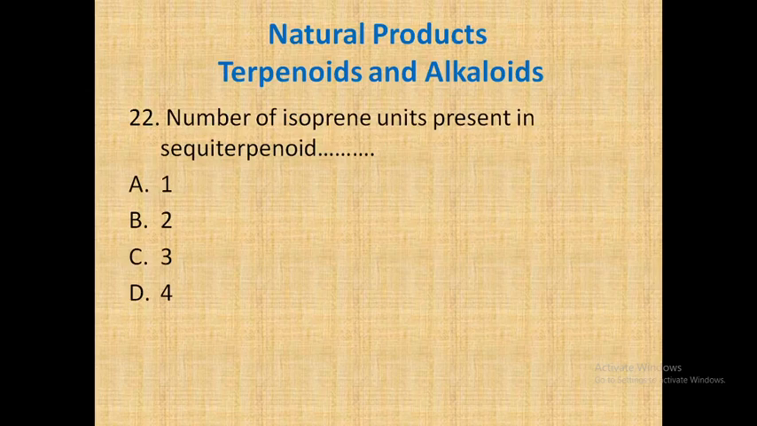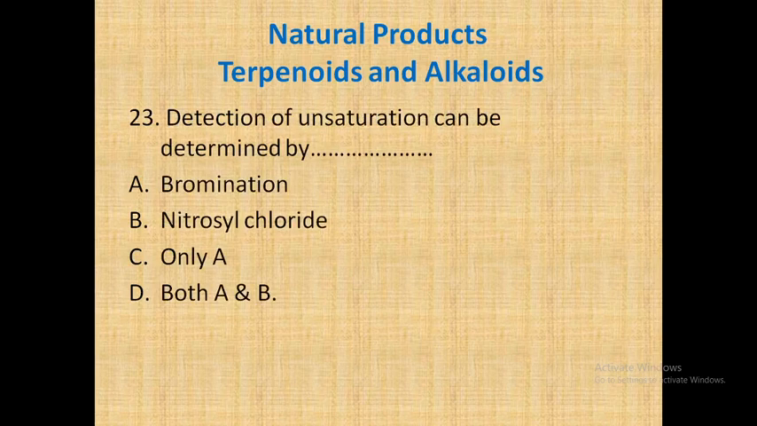Number of isoprene units present in sesquiterpenoid. In sesquiterpenoid, there are 3 isoprene units present, so a total of 15 carbons are present, and that's why 3 is the correct answer. If you have only one isoprene unit, then it is a hemiterpenoid. If you have 2 isoprene units, then it is a monoterpenoid. If you have 3 isoprene units, it's a sesquiterpenoid, and if it has 4 isoprene units, it becomes a diterpenoid. Okay, let's go for the next question.